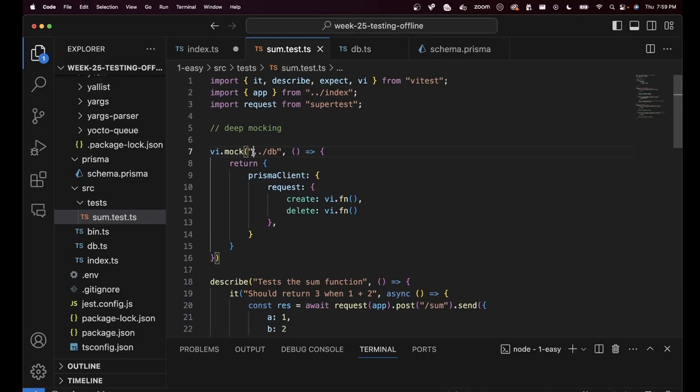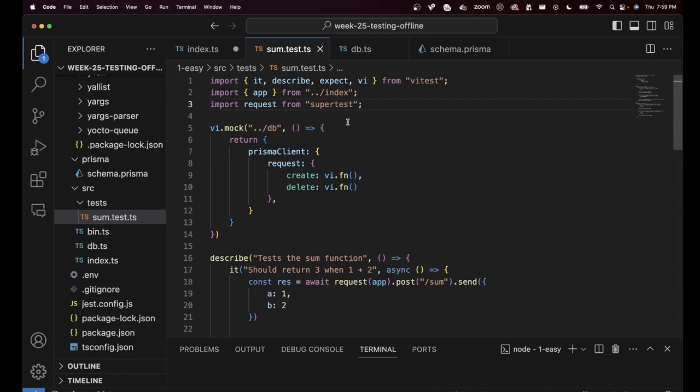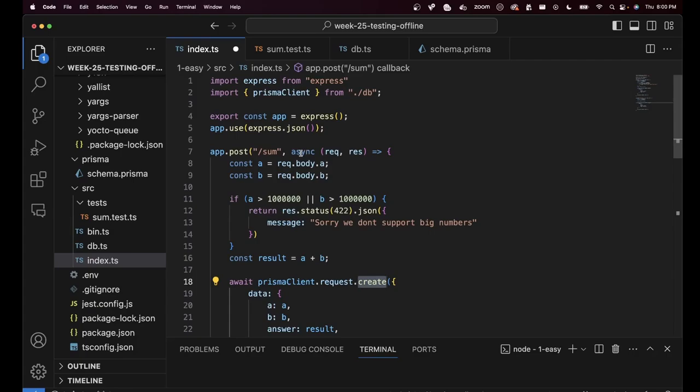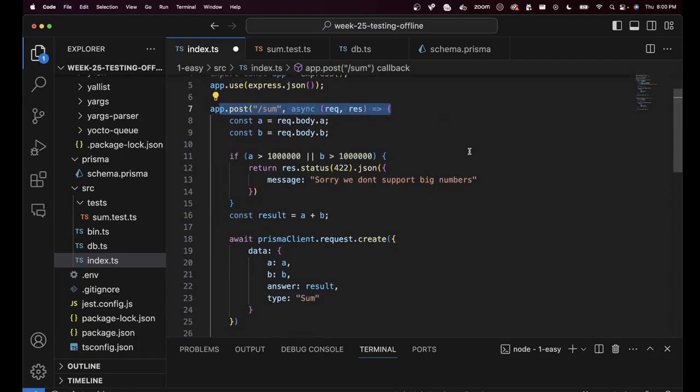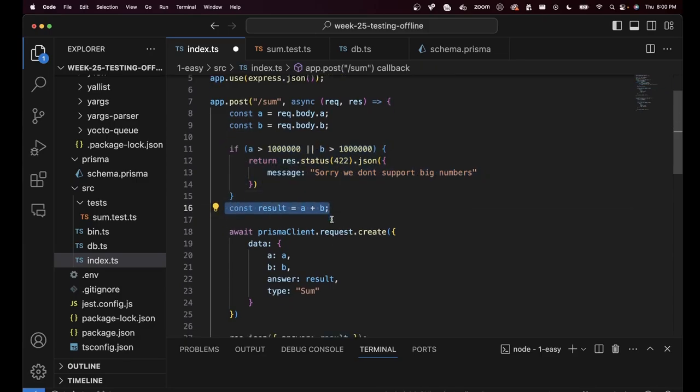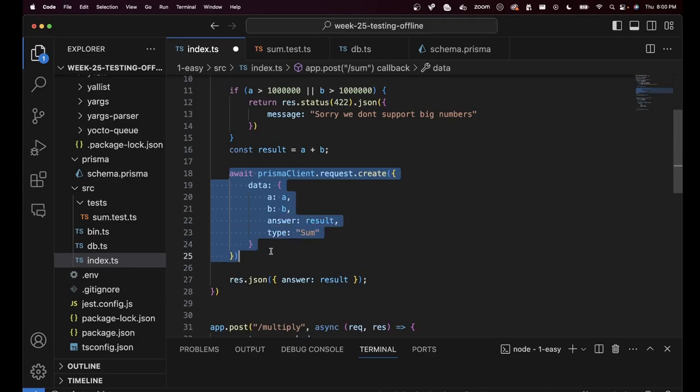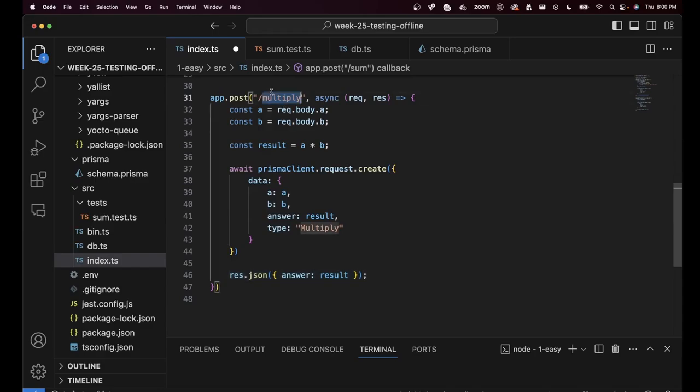But before we get into deep mocking, do we understand what we did here? We, number one, introduced a bunch of database calls. The sum endpoint now not just does this validation, not just finds the result, it also stores it in our database and returns it to the end user. Same for the multiply function. It gets the inputs, creates the result, and then stores it in the database, returns it to the end user.